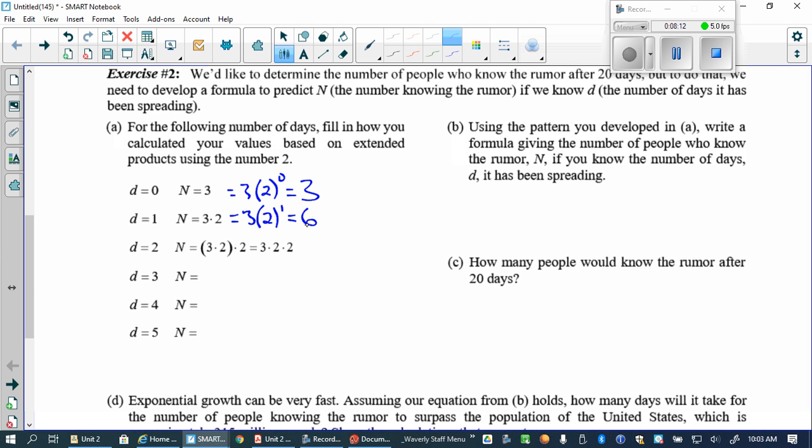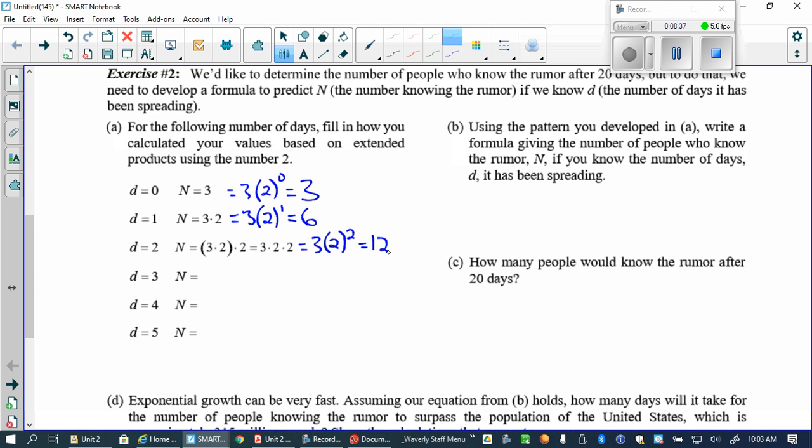This is 3 times 2 zero times, and this is 3 times 2 once. And the next one will be 3 times 2 twice. So this would actually be 3 times 2 to the second, which equals, what's 2 squared? 4. And 3 times 4 is 12, right?